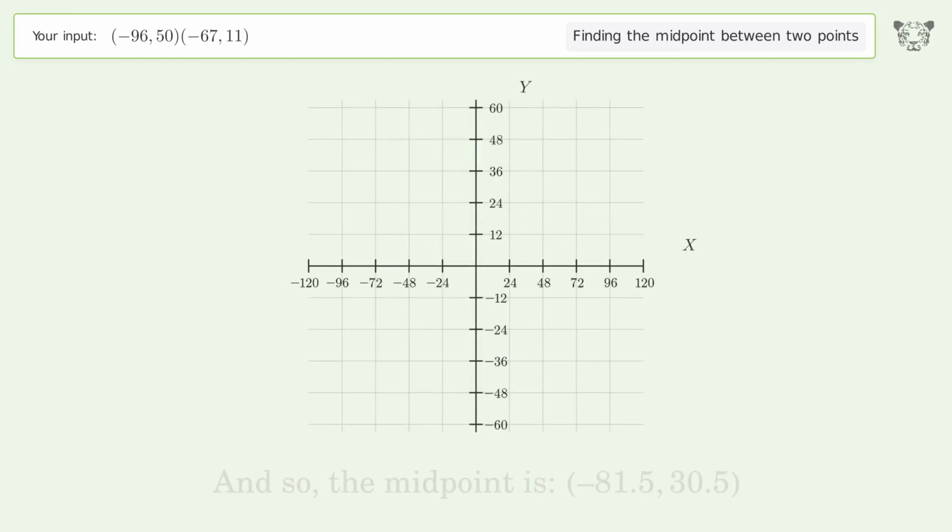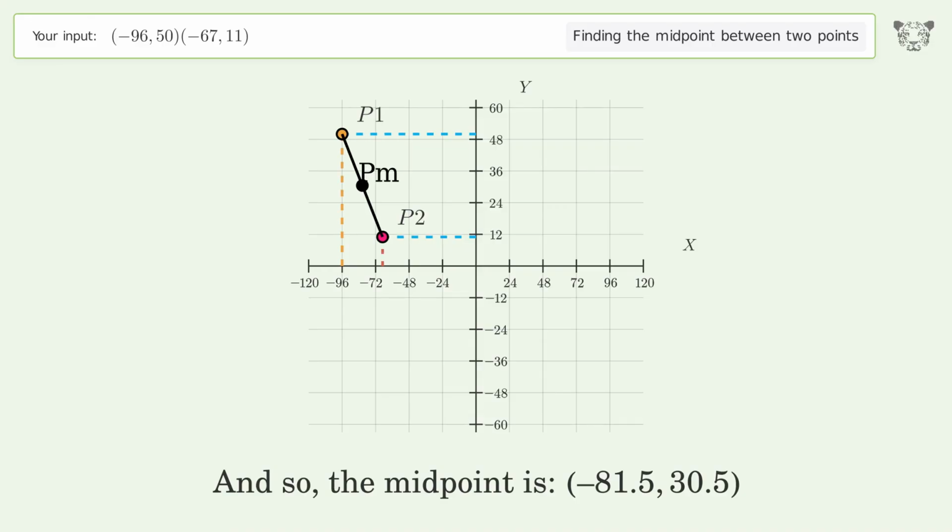And so, the midpoint is negative 81.5, 30.5.